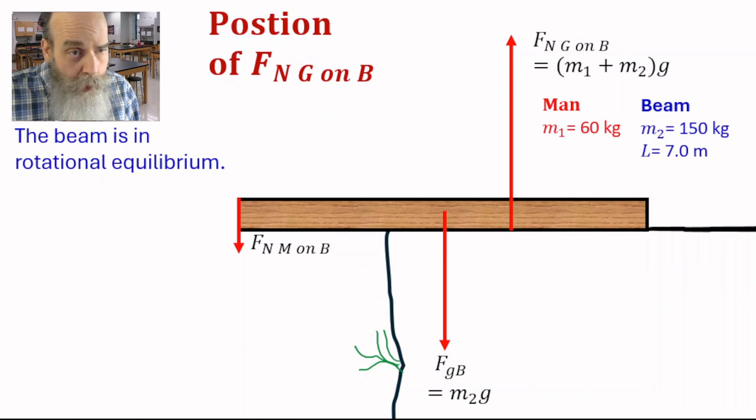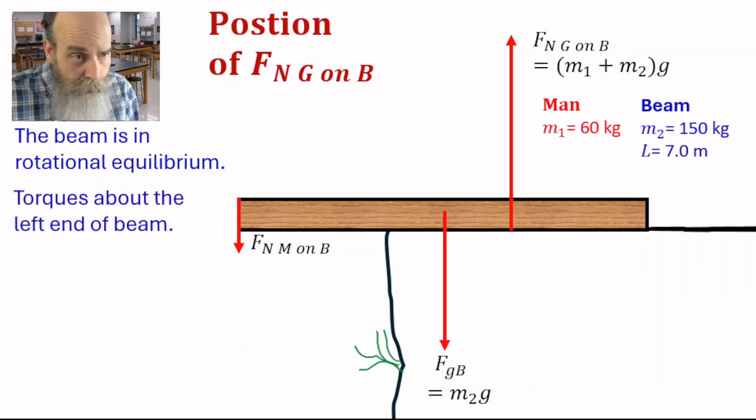The beam is in rotational equilibrium, which means the torques about any point are going to equal 0. So we can take the torques about any point on the beam. It's convenient to take torques about one of the locations where we know what the force is, right here, where the forces act. So let's take the torques about the left end of the beam. The sum of those torques has to equal 0 if it is in rotational equilibrium.